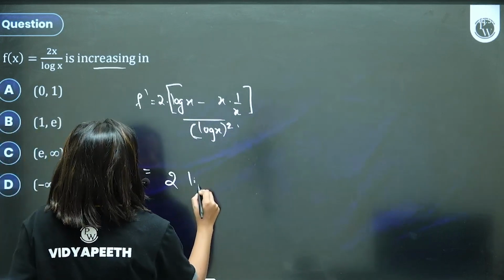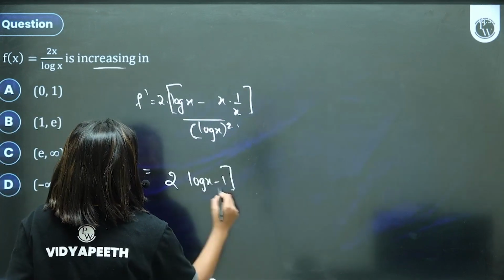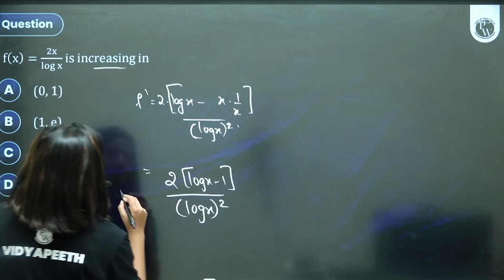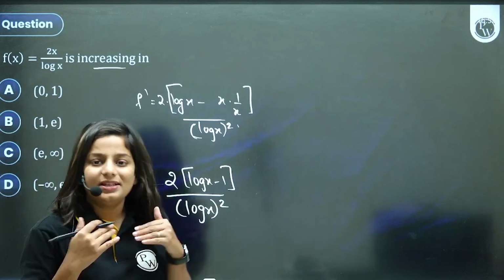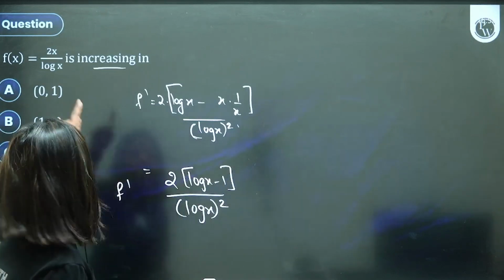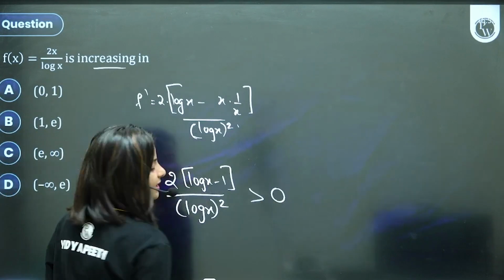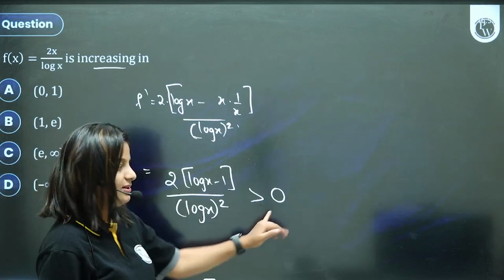This becomes 2 times log x minus 1 upon log x the whole square. Dear children, this is your function. Look, this is the first derivative basically. On the left side, it's increasing in what interval? Meaning, when is this greater than 0? Greater than 0 is increasing, right?